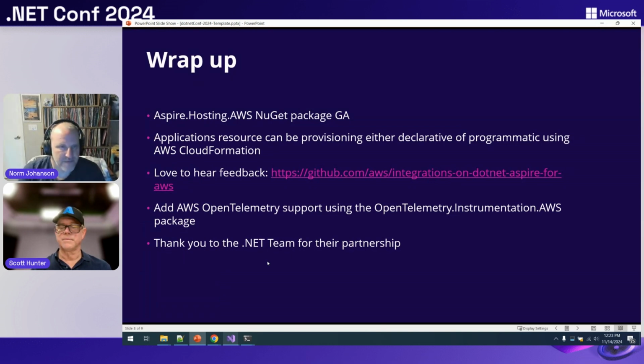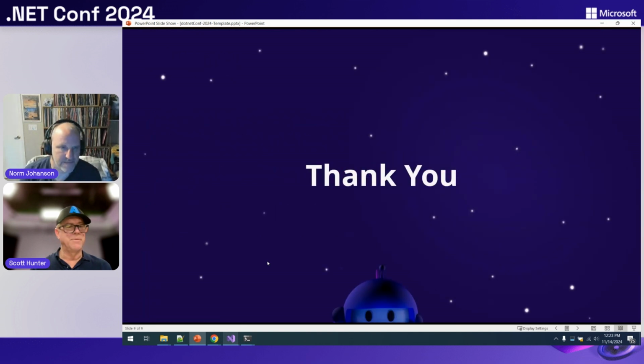That's what I got. I'll double down and say the same thing. I'm so happy for the partnership, Norm, and I'm so great to see Aspire. Our goal was to make Aspire agnostic to clouds, and so it's great to see Aspire working so well for local AWS development. So awesome.